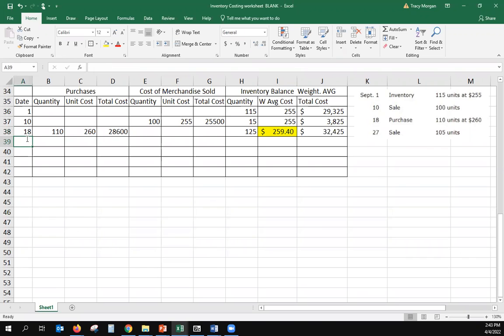Then on the 27th, we're going to sell 105 units. What's the average cost per unit? Well, we just determined that it's $259.40. So then we'll figure out cost of goods sold.